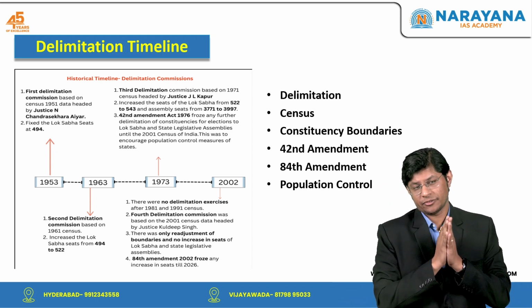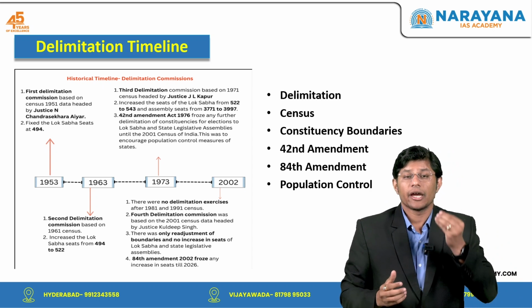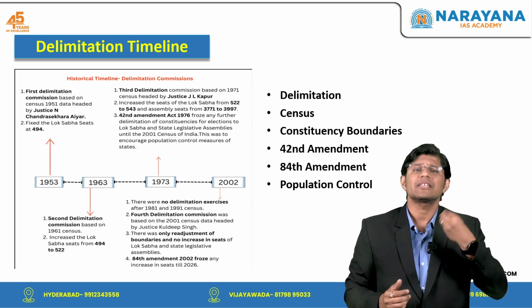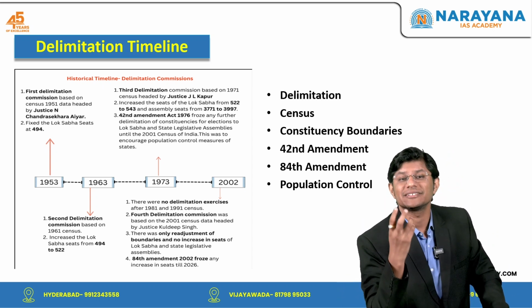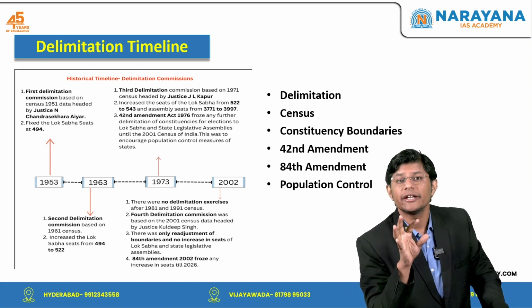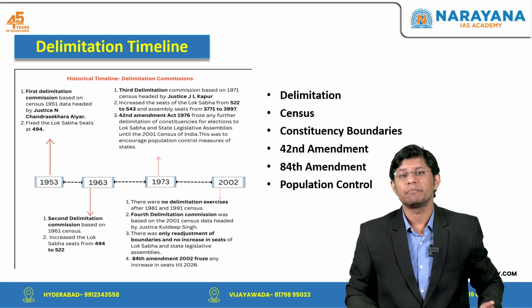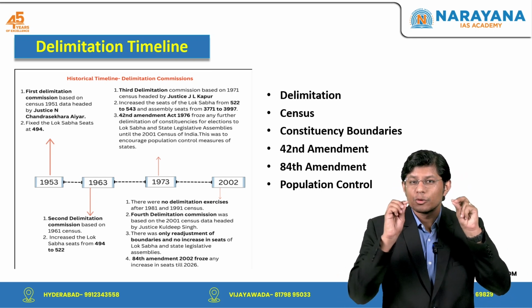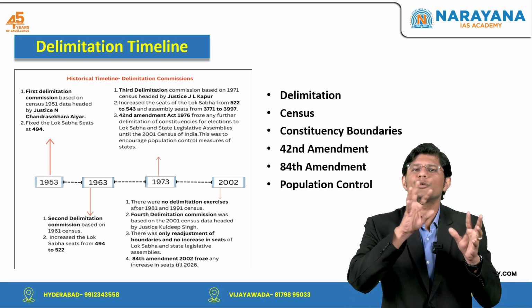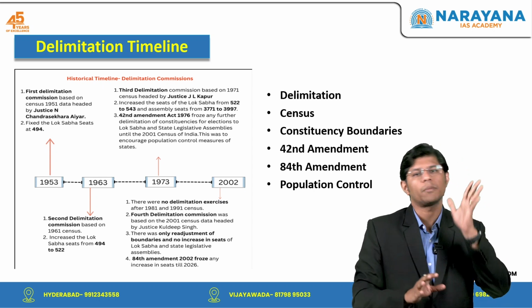But delimitation, right, has some challenges. Delimitation poses several threats to Indian federalism, particularly in terms of equal representation, fiscal balance and the preservation of India's pluralistic nature. Let us try to understand each of these challenges one by one, right?